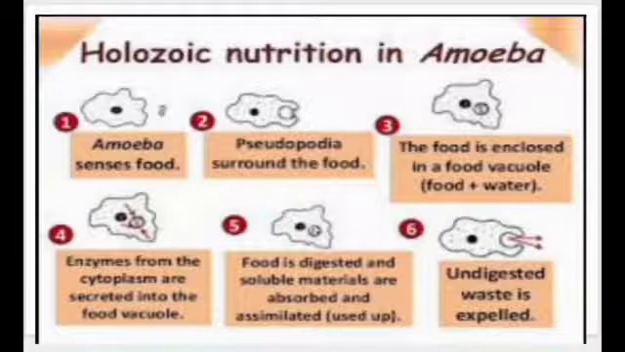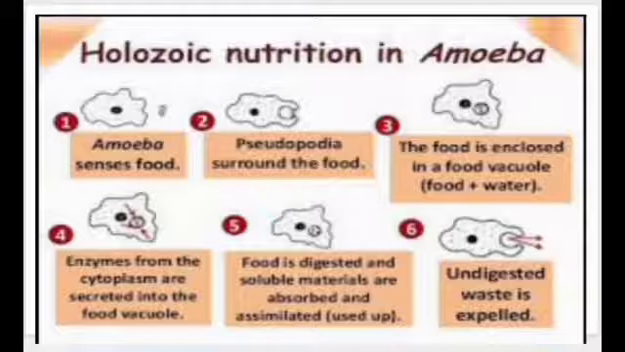The first step says that amoeba is sensing the food. As the food comes closer, amoeba senses the food, and its cell membrane is going to produce pseudopodia, that is the false leg, around the food, and the food is then taken in. That is in the third slide. You can see that the food is taken in along with water. This is known as food vacuole.